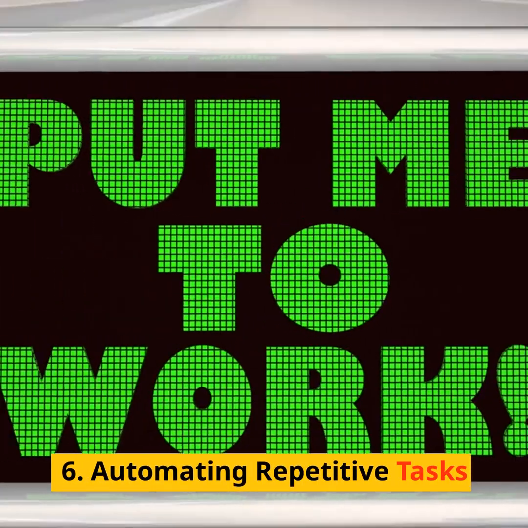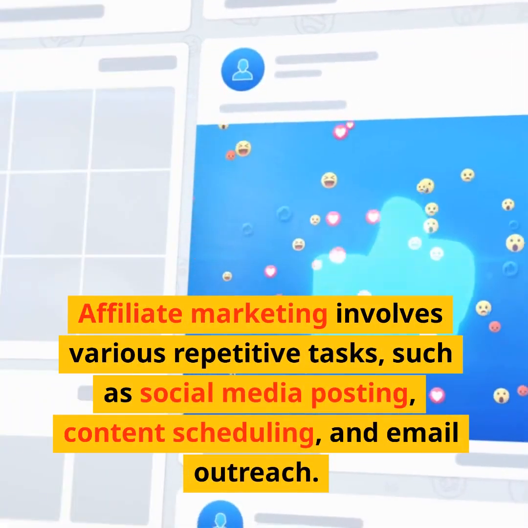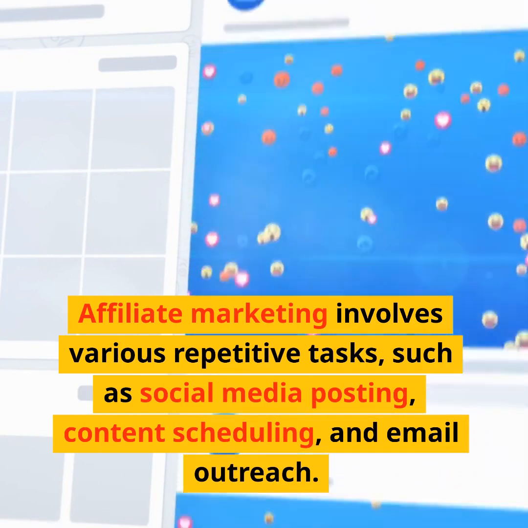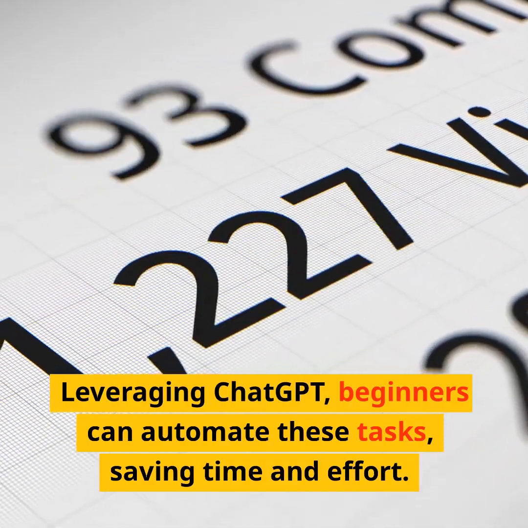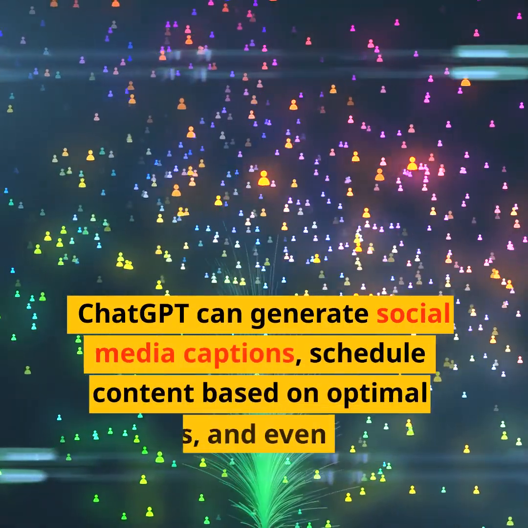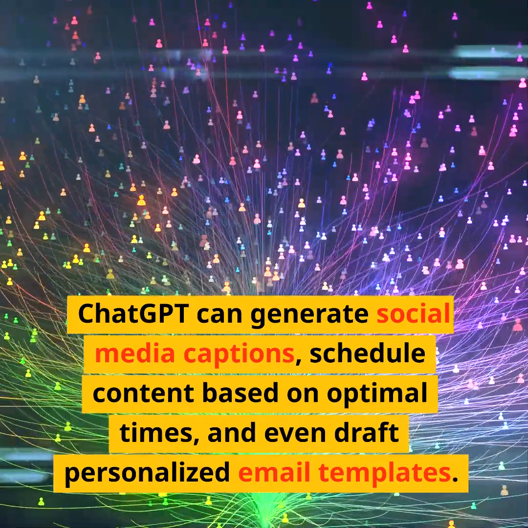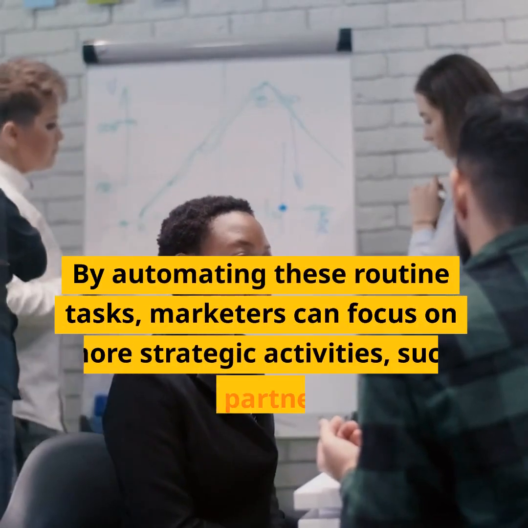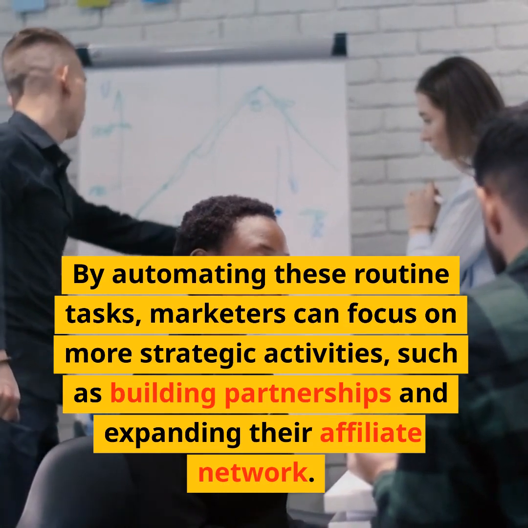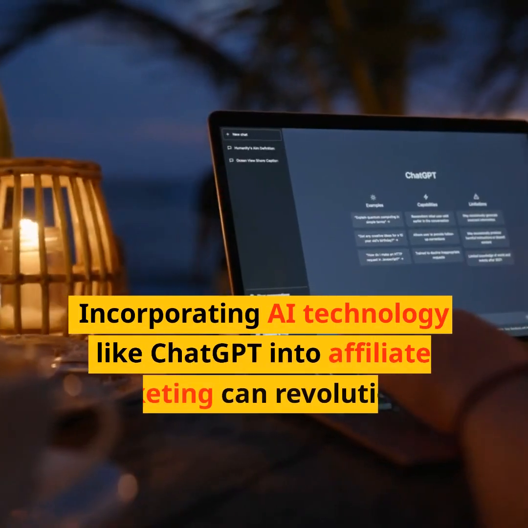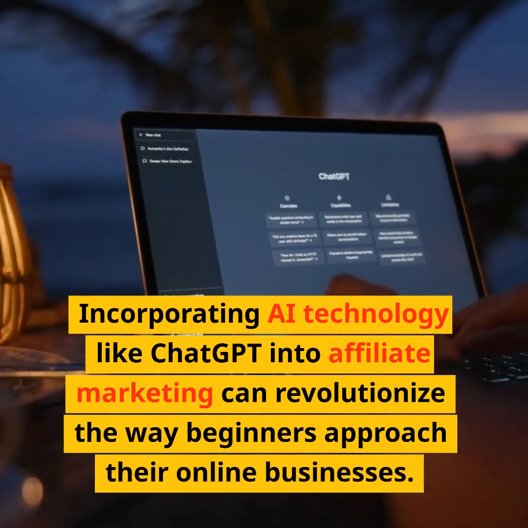6. Automating repetitive tasks. Affiliate marketing involves various repetitive tasks, such as social media posting, content scheduling, and email outreach. Leveraging ChatGPT, beginners can automate these tasks, saving time and effort. ChatGPT can generate social media captions, schedule content based on optimal times, and even draft personalized email templates. By automating these routine tasks, marketers can focus on more strategic activities, such as building partnerships and expanding their affiliate network.